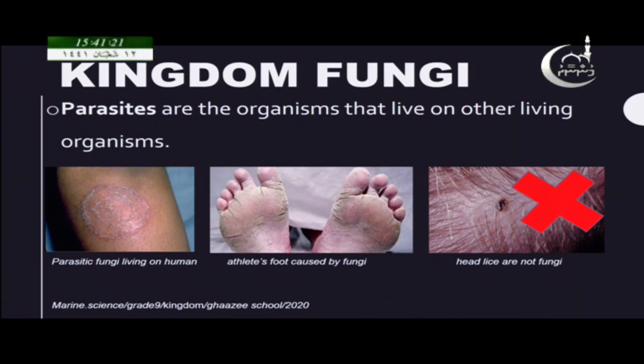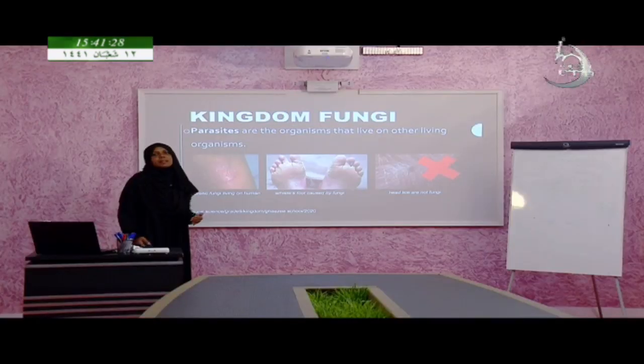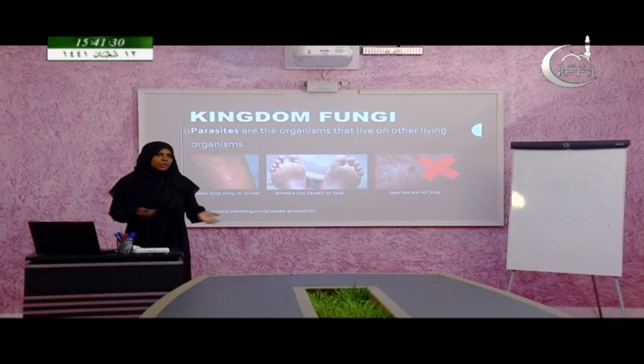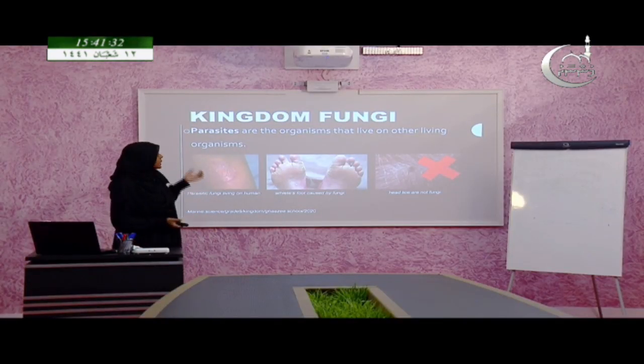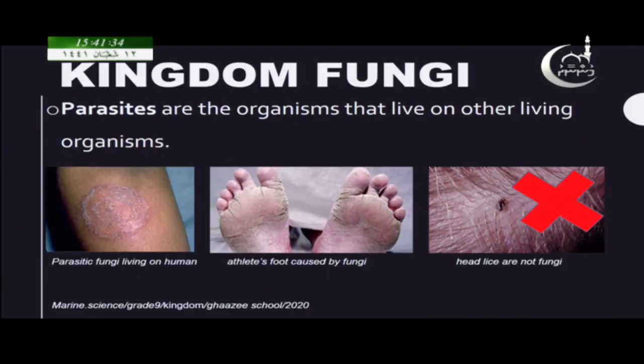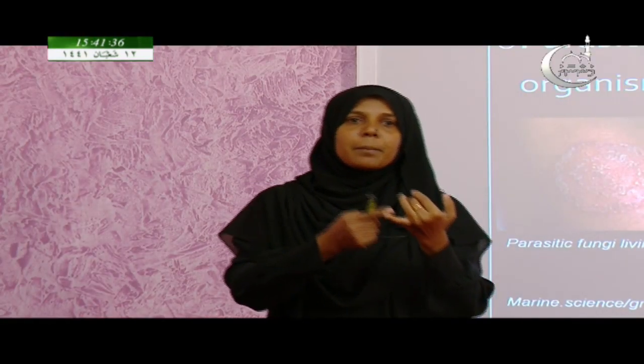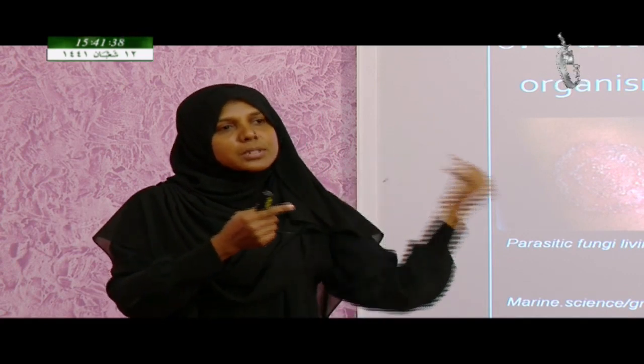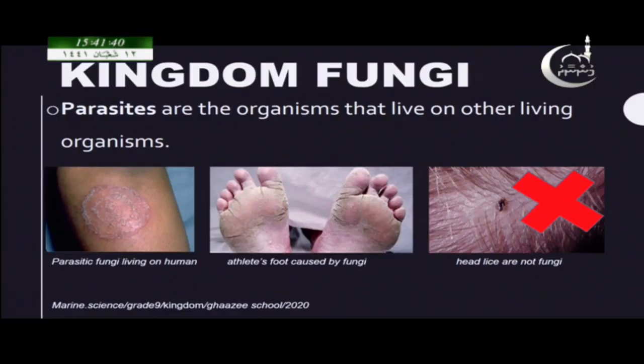So, the fungi are either saprophytic or parasitic. Parasites are the organisms that live on other living organisms. So, they either get nutrition from a dead, decaying organism, or sometimes from another living organism.